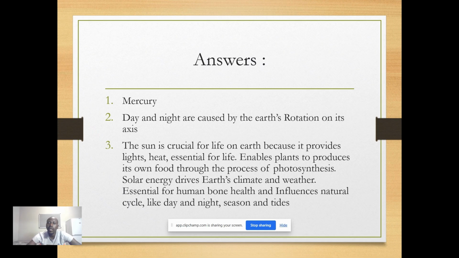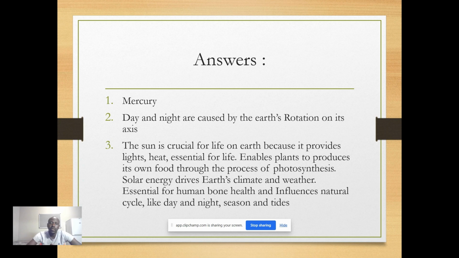And the solar energy drives Earth's climate and weather. Remember, for us to have rain, for us to have water, in fact, we need rain. That's when we get to have water. For us to have that water, we need the sun to balance the Earth's climate so that we have the rain. And the more we have rain, it means we have water to drink. Animals have water to drink to survive as well, including the plants. To make their own food, they don't need only the sun, they also need the water. And the water needs the sun to balance the Earth's climate. I hope you get to understand that.